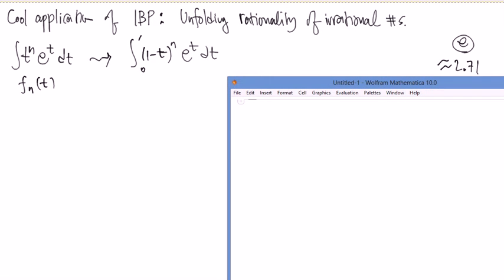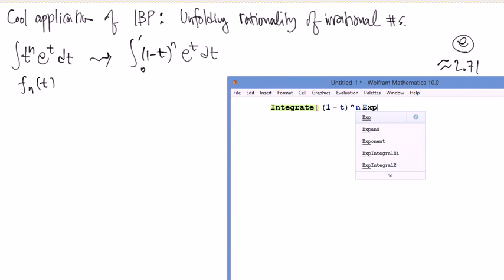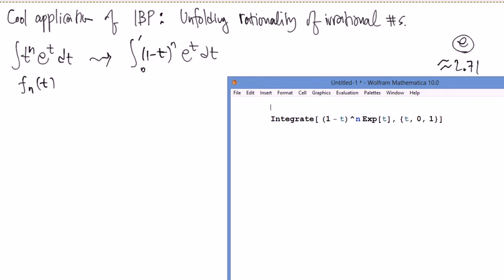it keeps confusing students. So I'm doing it here. So that's just this one, integrate, what is it? It's (1 minus t) raised to n, and an exponential function there, right? t going from 0 to 1, is that right? And I need to specify what n is.